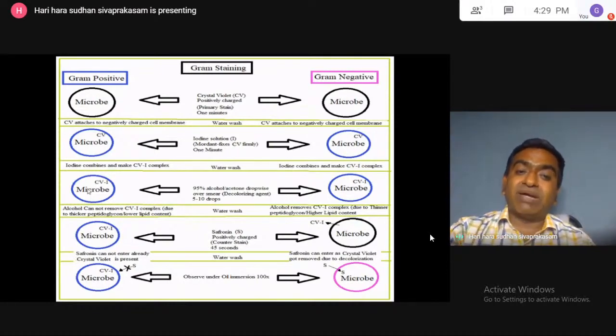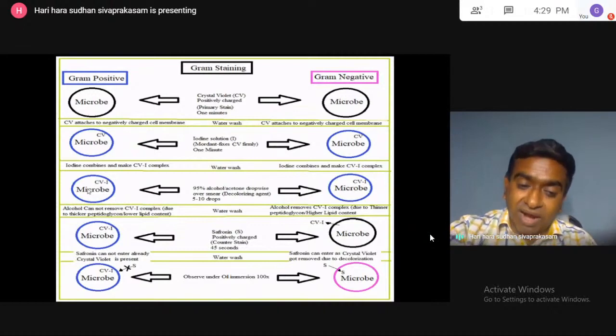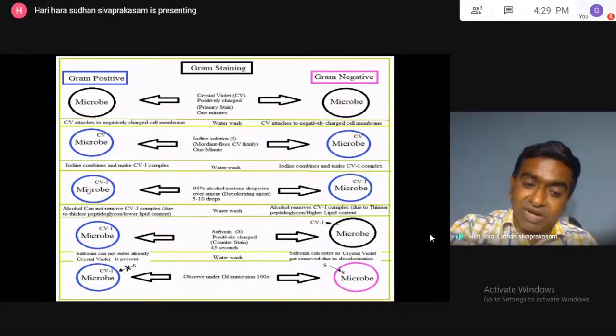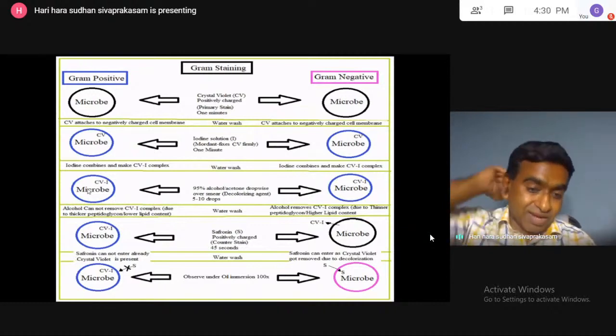So decolorization will not remove the crystal violet color in the gram positive. If you add the safranin, it cannot enter because positively charged crystal violet is already present. So safranin pink color cannot enter inside the cell of the gram positive organism. So gram positive organisms appear in the crystal violet color.